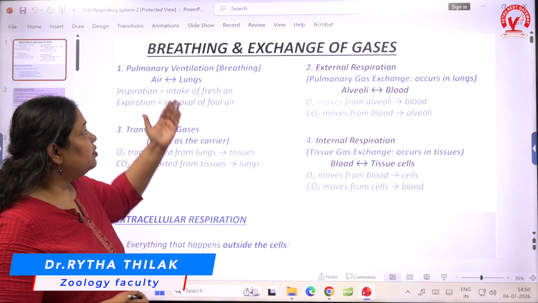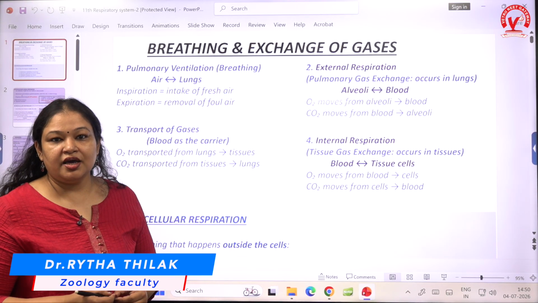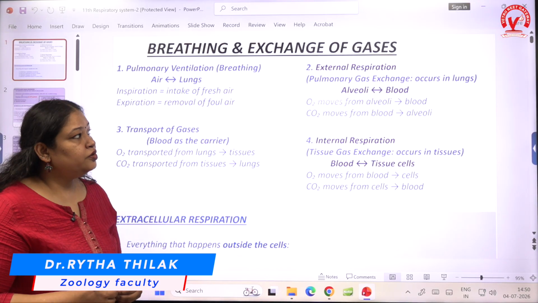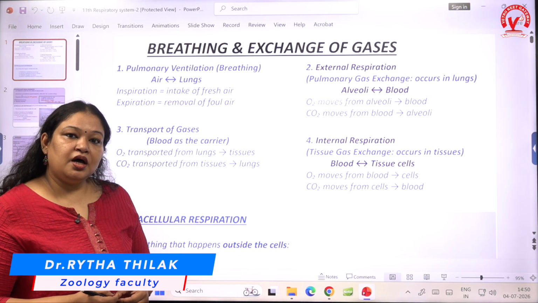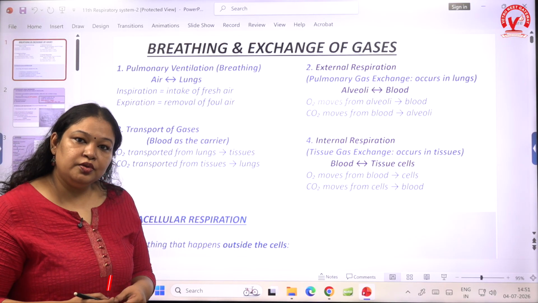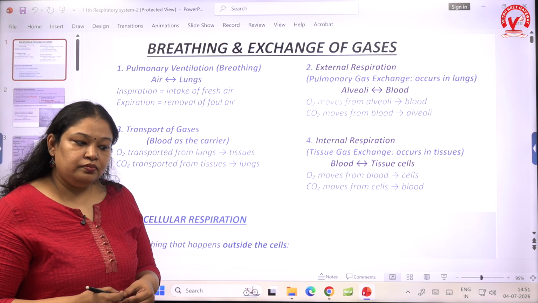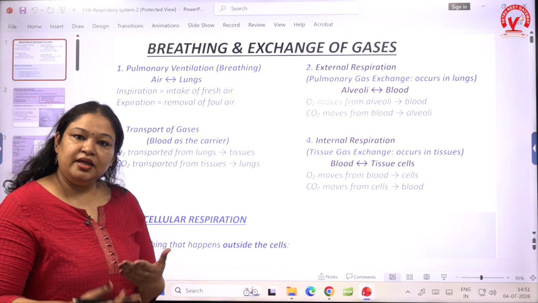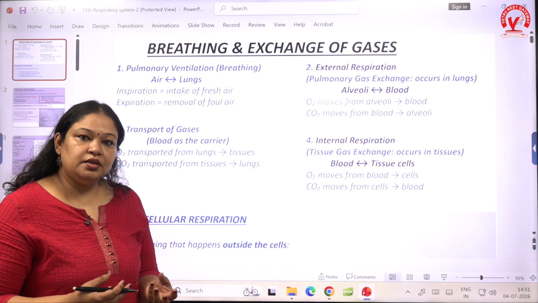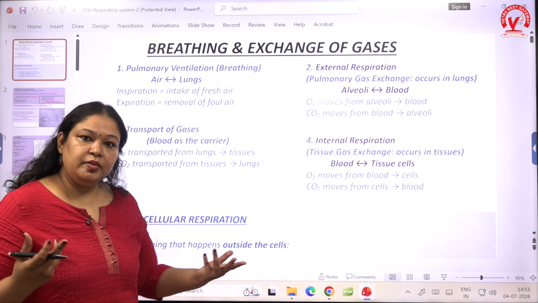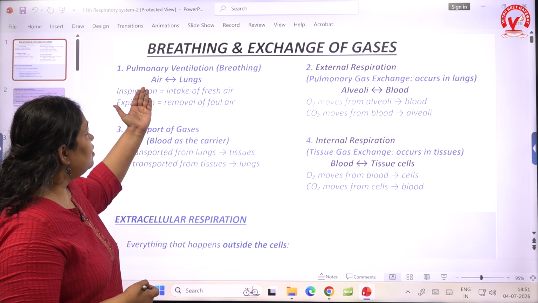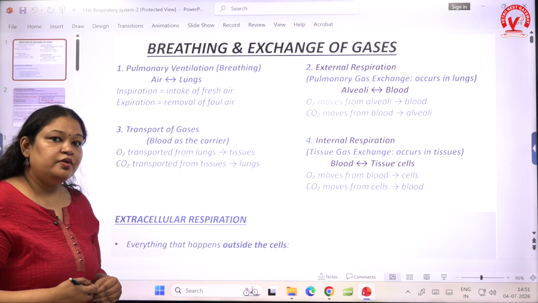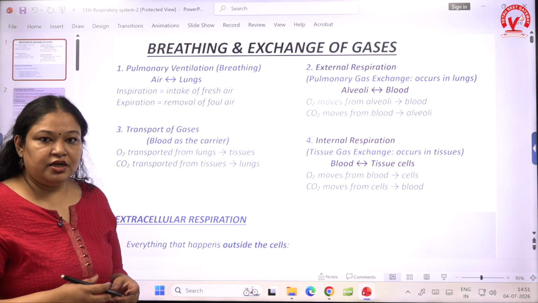Today we're going to talk about breathing and exchange of gases. In this we go through the respiratory system of the human body, which starts from the nose and goes on to the lungs. The nose ventilates the air. Ventilation is when the outside environment air enters through the nose and goes to the lungs. That is called pulmonary ventilation. We call that breathing in general terms.